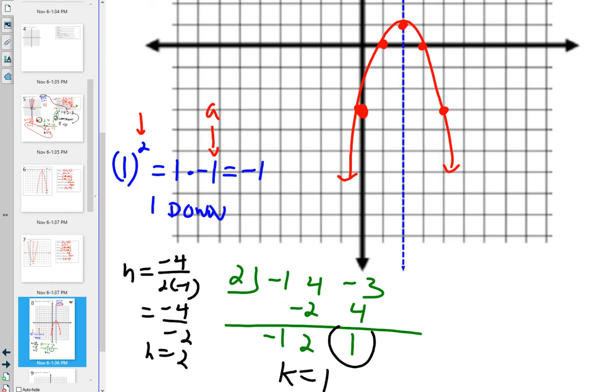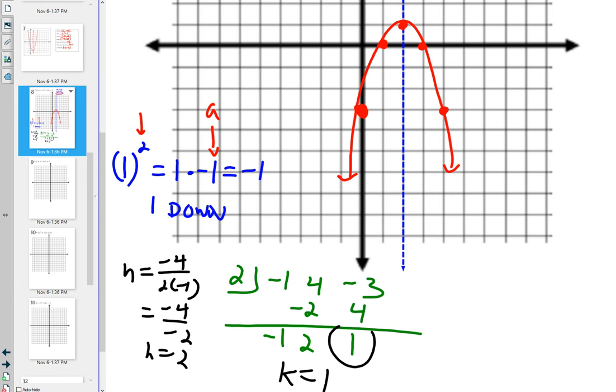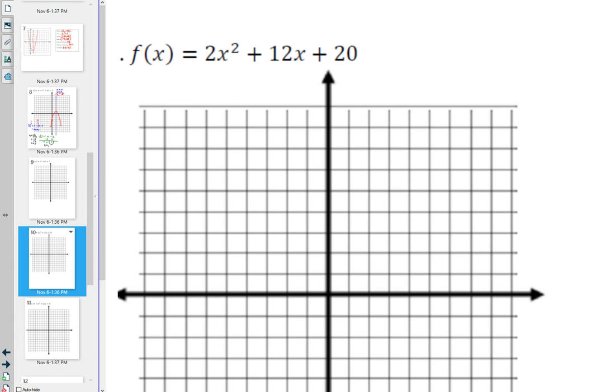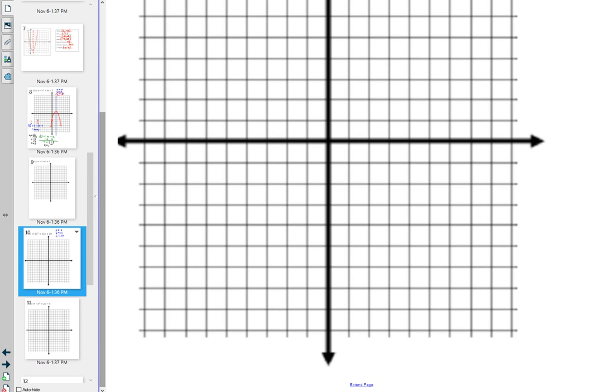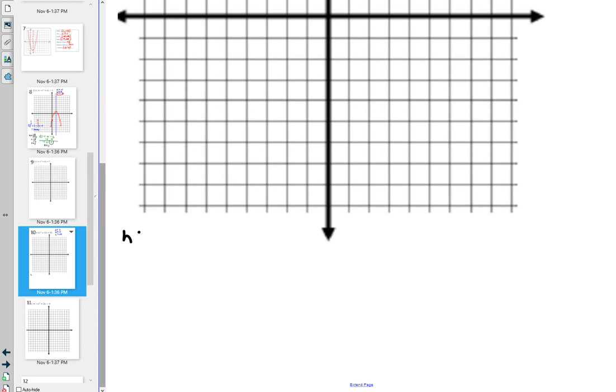Let's skip to this one. What I like about this one is that when I identify A, B, and C, does this have a y-intercept? Yes. The problem is it's not going to fit on my graph. I don't have enough space to fit 20. So I'm going to have to find all the points myself. Let's first find the vertex. So h is -b, which is -12, over 2 times 2, which is going to be -3.